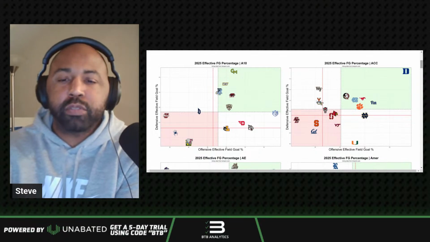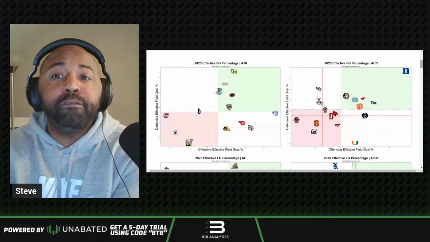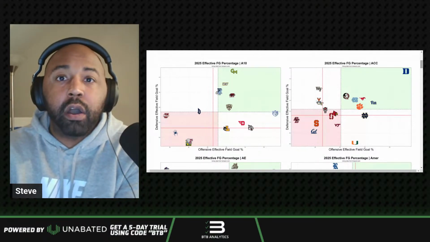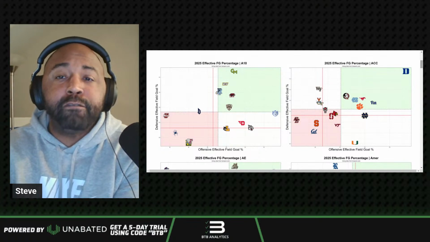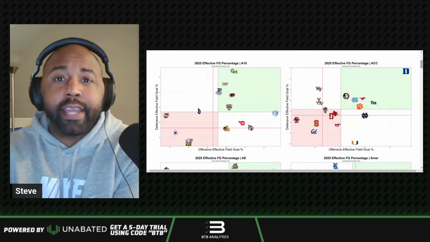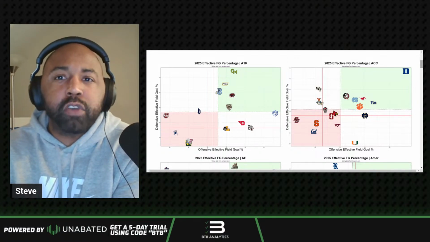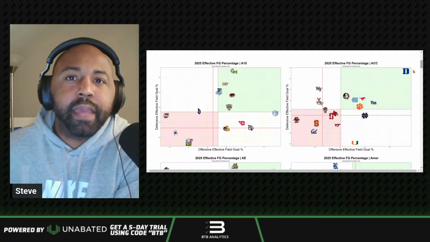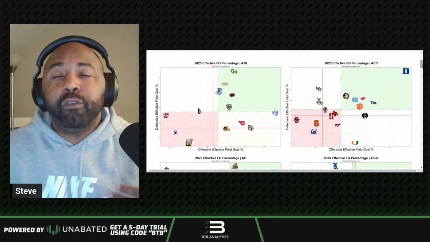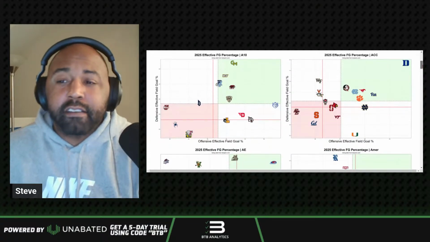So let's say you have 2 teams, team A and team B. They both go 4 from 10, but team A shot all 2s and team B shot all 3s. So even though they both have a 40% field goal percentage, team A scored 8 points, but team B scored 12 points. So clearly team B is winning. That's why you need effective field goal percentage, because it weights them differently. And it shows you that team A in that example would still have a 40% effective field goal percentage, but team B would have a 60% effective field goal percentage.